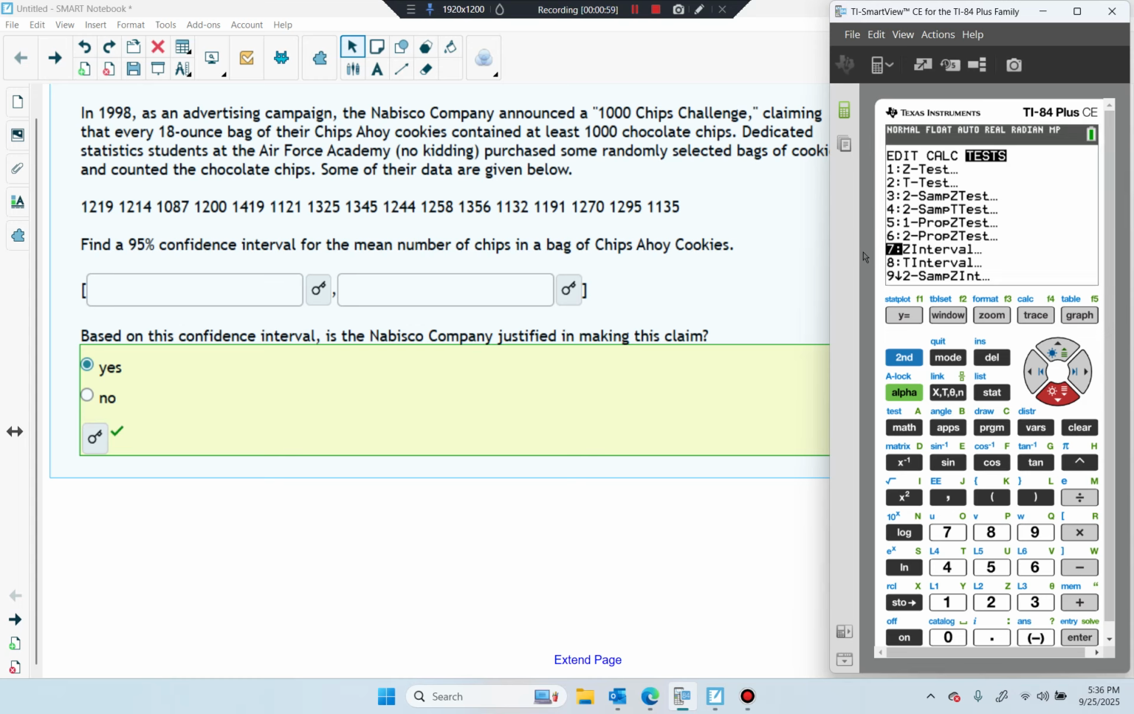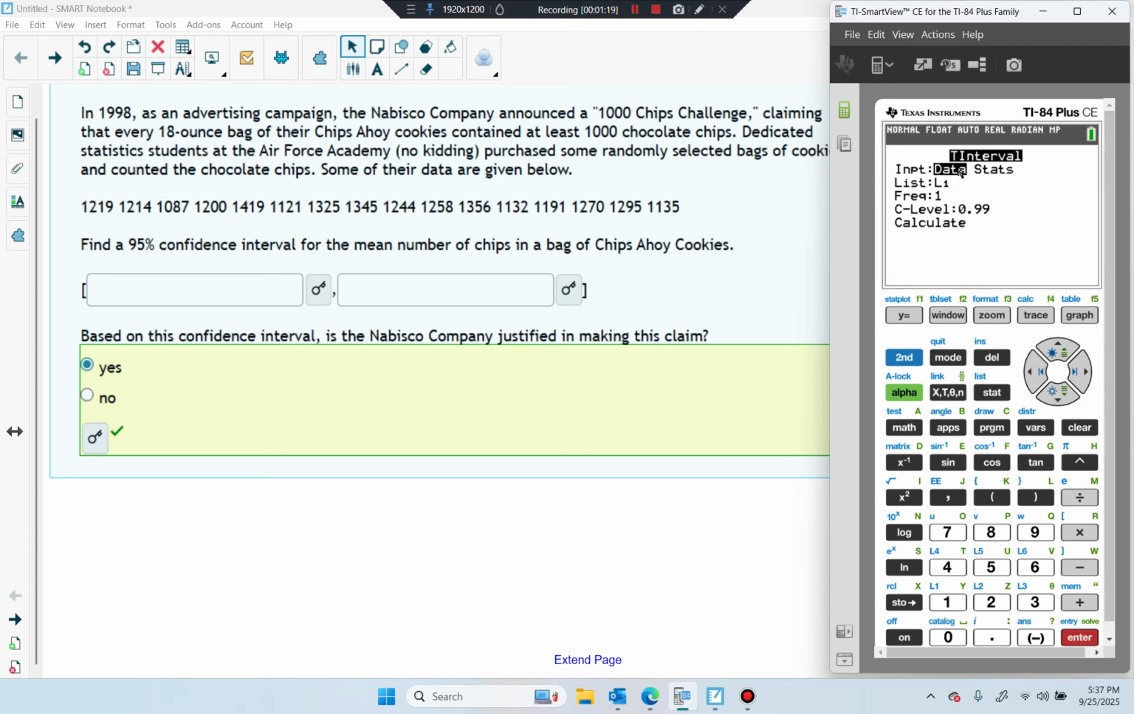We only use a z interval when we know the standard deviation. So in real world problems, especially ones where we're collecting data like this, a sample, you're not going to know it. So we're going to run a t interval. T interval is the same thing except we don't know sigma, the population standard deviation. So I do a t interval.